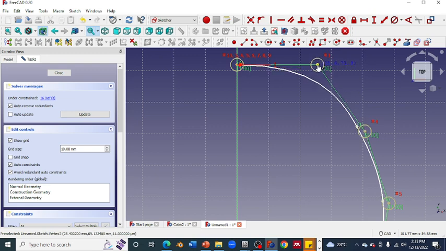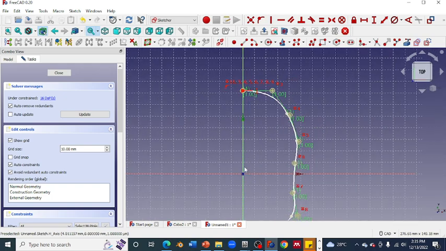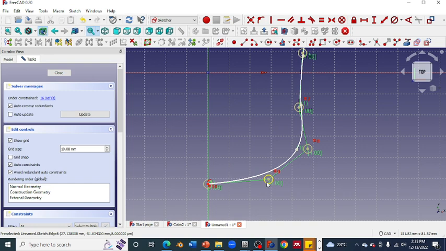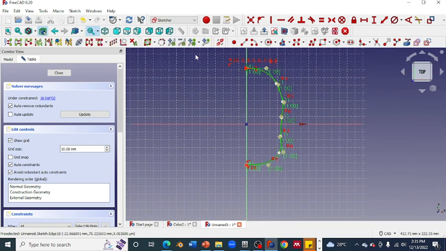Just drag this line to be perpendicular to this axis, which is the y-axis, and this is the x-axis. And then do the same thing with the line below here. Just do a mirror.